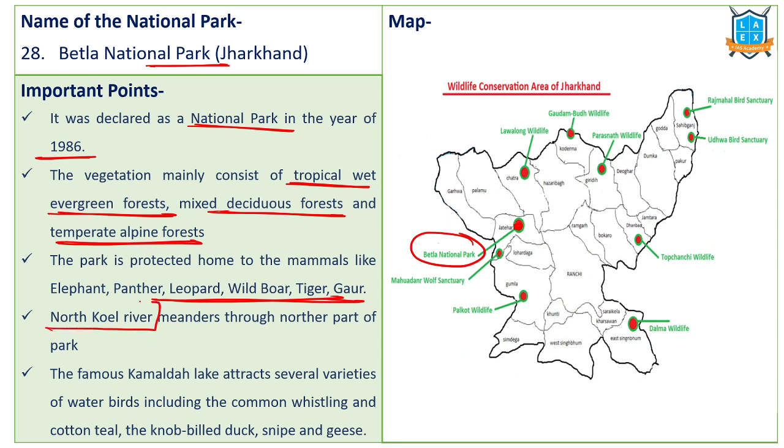The North Koyal River is important. It meanders through the northern part of this national park. In the Jharkhand region, Hazirabad Plateau, the North Koyal River flows through this particular area. There is a famous lake called Kamalda Lake in Betla National Park, which attracts various water species. Betla National Park is important, and it is located in Jharkhand.